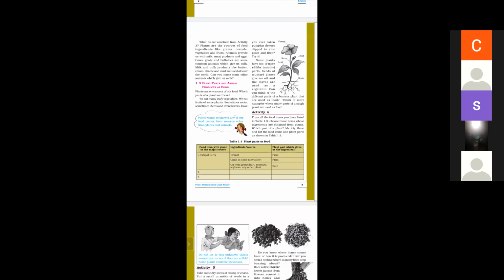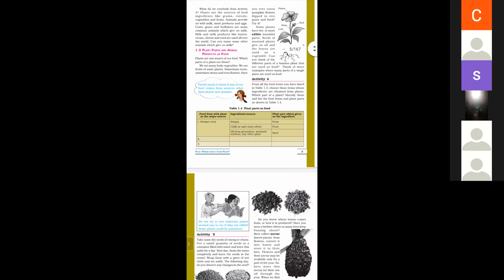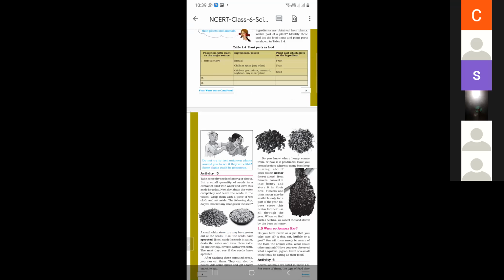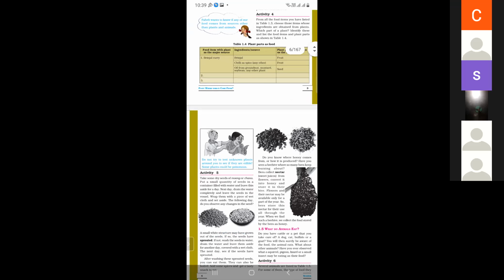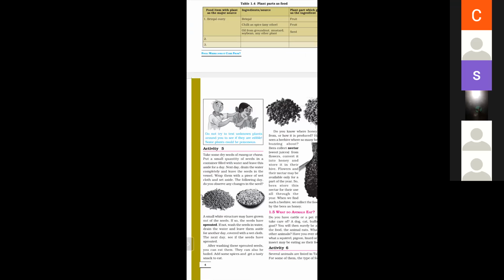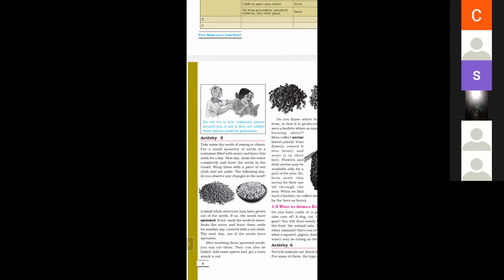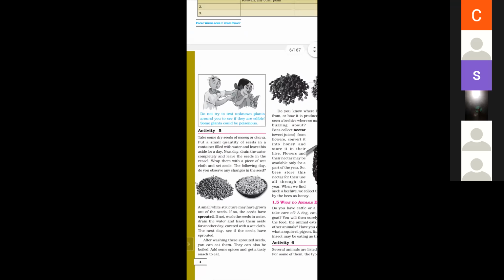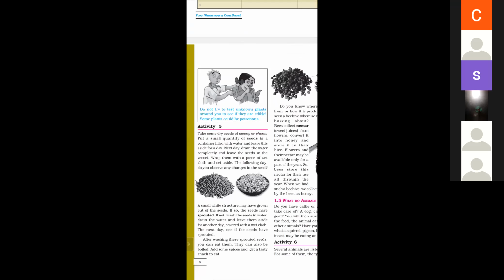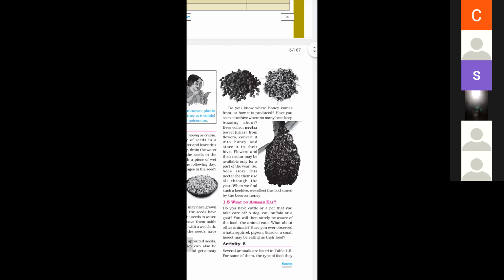What are the ingredients? Brinjal, chilies, and oil from groundnut. And what are the sources? Fruit and seeds. Next, don't try to eat poisonous parts of a plant. Next is activity 5. How can we make sprouts of dal or moong? And what are sprouts? A white structure on the moong or dal is called sprouted seeds. A small white structure may have grown out of the seeds, and if so, the seeds have sprouted. And how do we obtain honey?